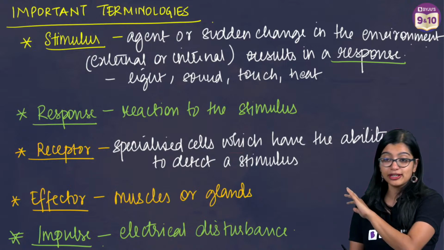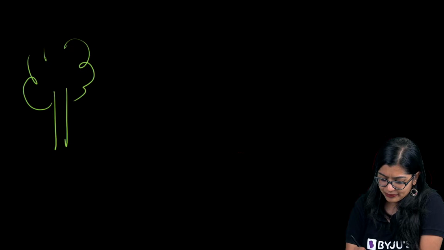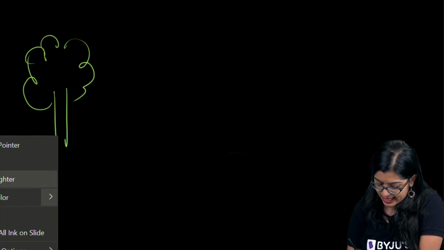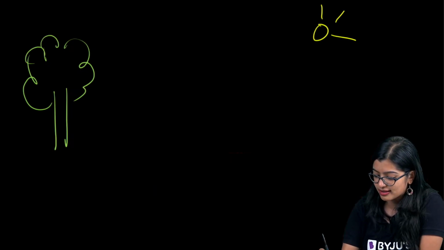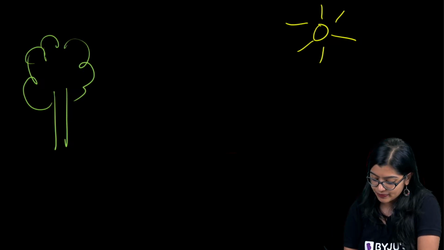So again, quickly to summarize this part, we are going to do it with a simple example, all right? To summarize this, I'm going to give you a very easy way, because if you understand this part, the rest of the chapter is super simple, all right?